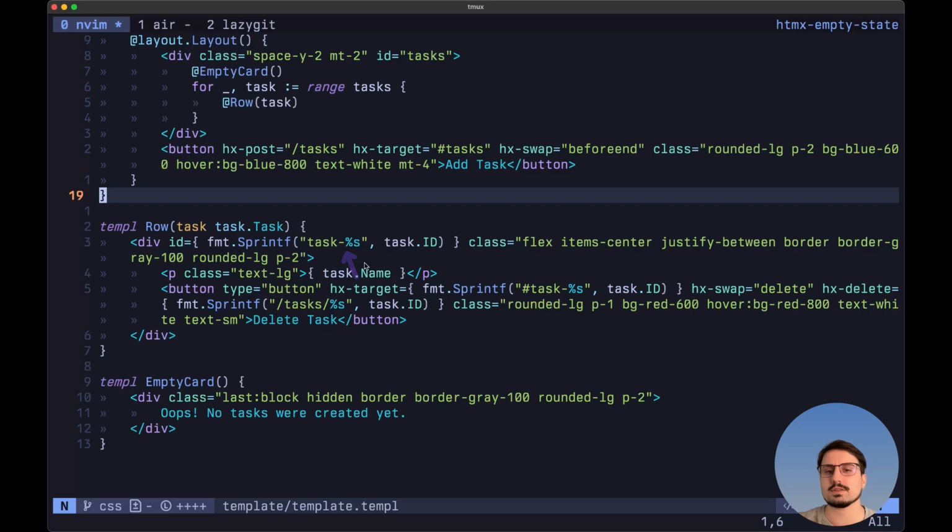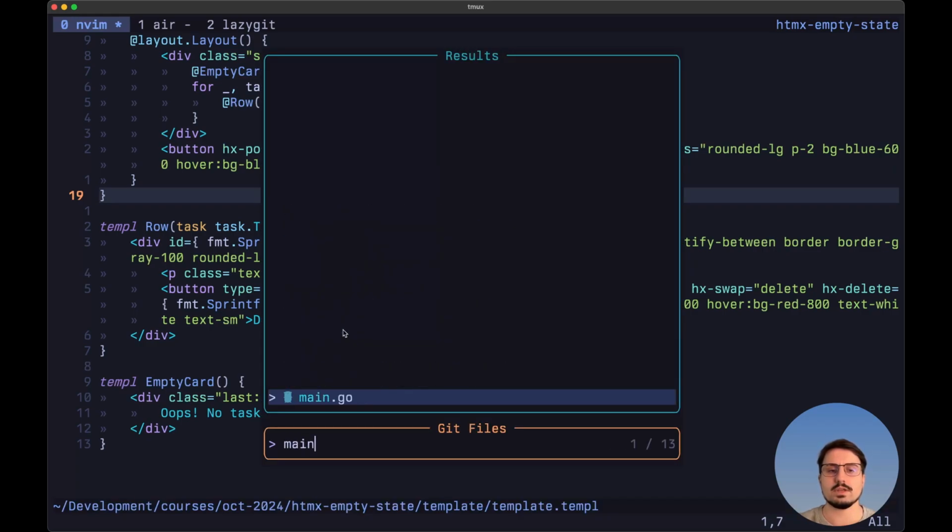The only difference is that we need to add the hash sign before. And then the swapping strategy is going to be hx-swap delete. So we want to delete this target that we specify here. And then we want to make a request with the delete method to /tasks and then / the ID of the task. And by doing this, HTMX will take care of removing this from the DOM without us having to do anything else, and we don't even need to return anything back from the server.